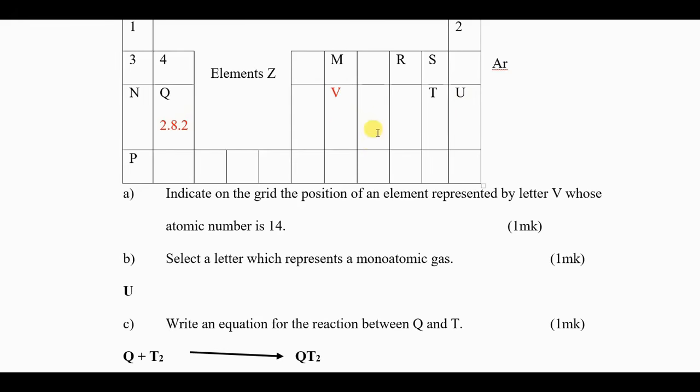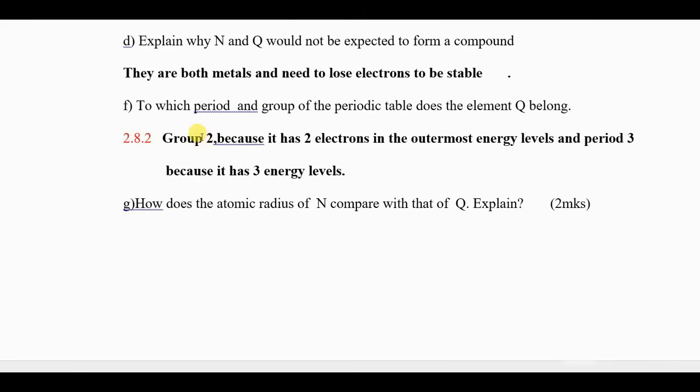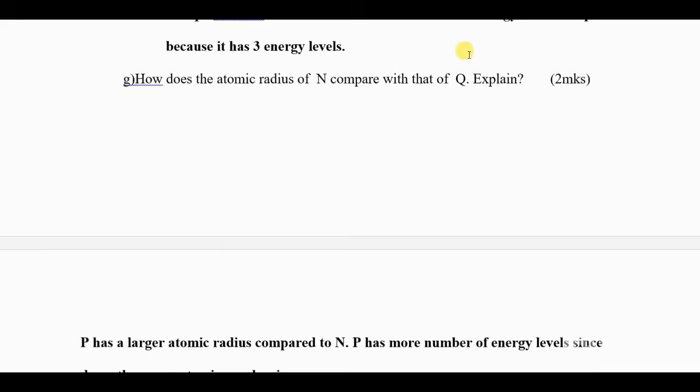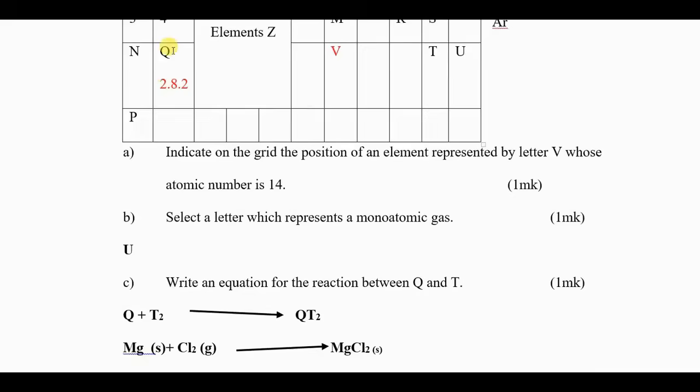Remember, the protons are found in the nucleus. Therefore, how does the atomic radius of N compare? We can say that Q has a smaller atomic radius than N.